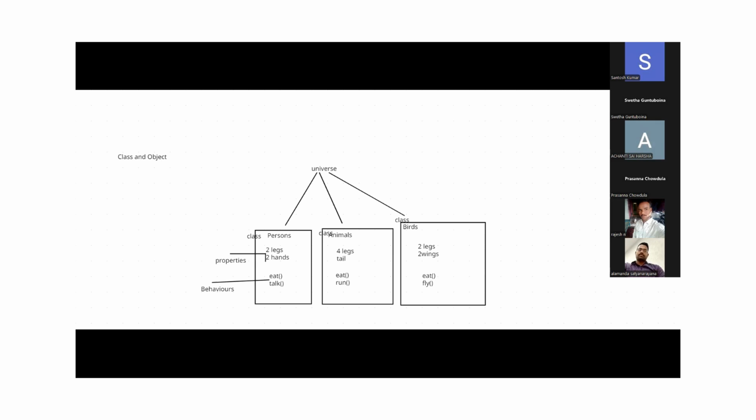Class, guys. In the class, by classification, we define what properties it has and what actions, meaning behaviors, the bike can do by using those properties.